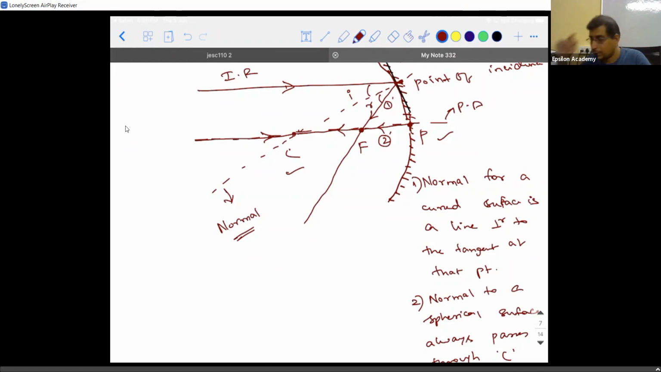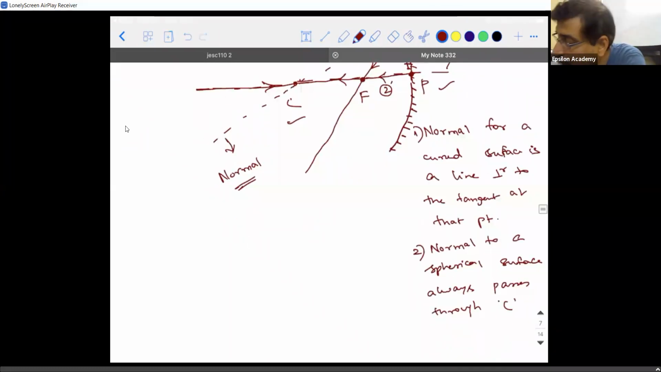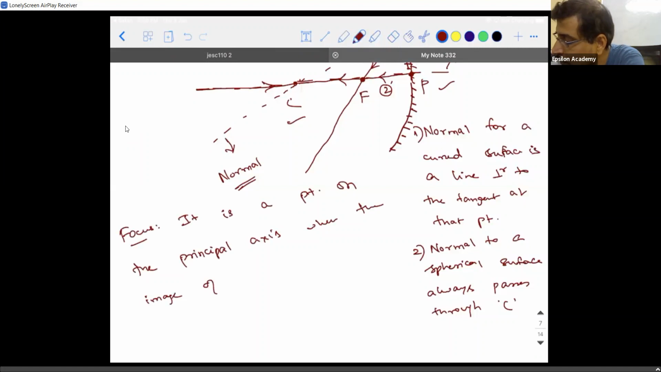Now, listen to this carefully. How are we going to define the focus? It is a point on the principal axis where the image of an object at infinity is formed.